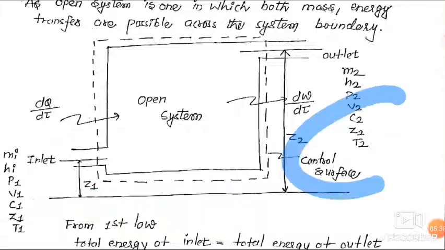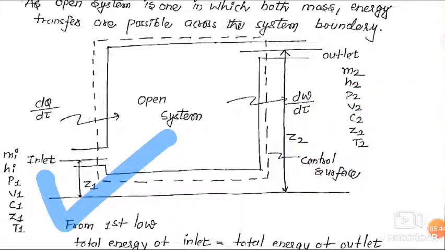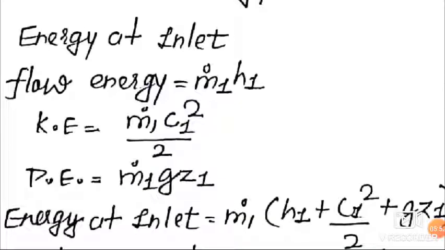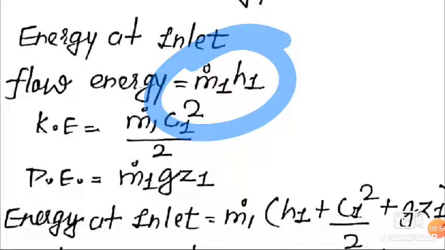As we know, from the first law of thermodynamics, total energy at inlet is equal to total energy at outlet. So friends, what is the total energy at inlet? Here, first is flow energy, which is m1 h1. We know that E is equal to m c dT.